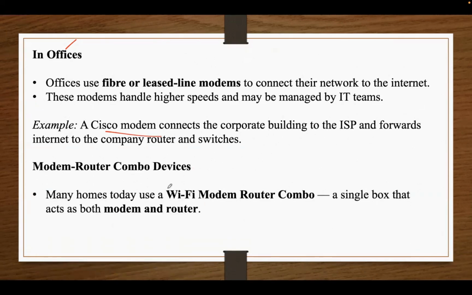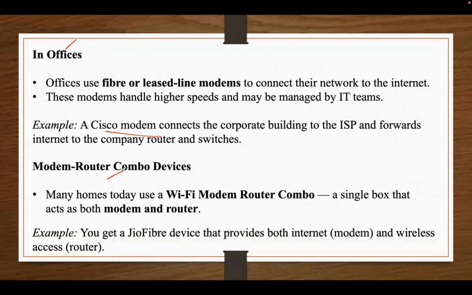And one more example is modem router combo devices. In many homes, instead of having two separate devices, people use a single box that combines both the functions. So the modem part connects to the internet service provider's line, say fiber line or telephone line, whereas the router part distributes internet to multiple devices via Wi-Fi or Ethernet. This makes it simpler for home use, so no need to maintain separate devices.